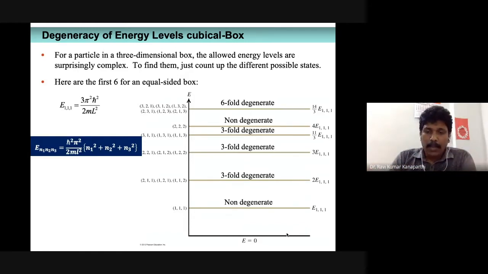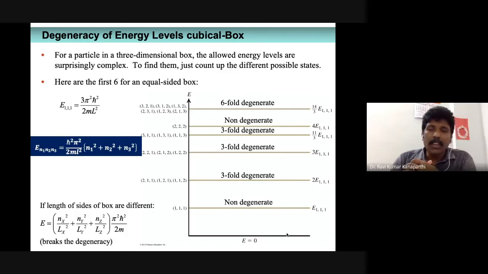And then what will happen to these degeneracies? For example, you have 211, 121 or 112. All these states, 211, 121, 112, are said to be threefold degenerate.